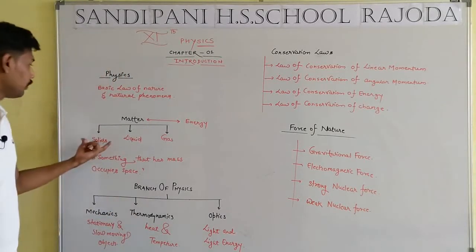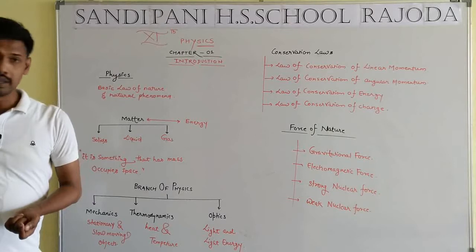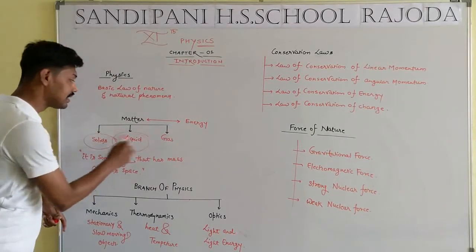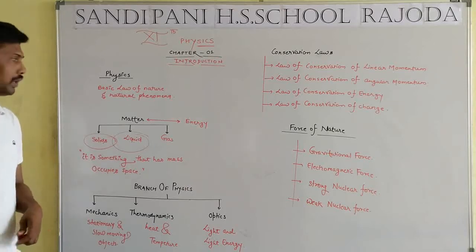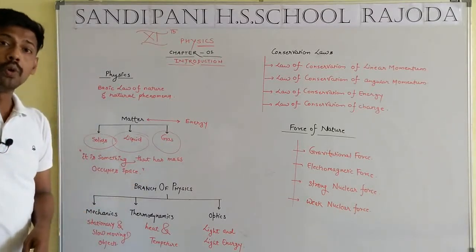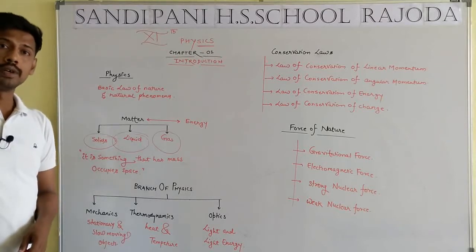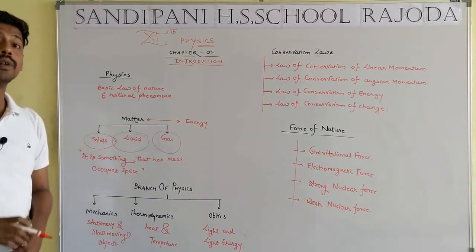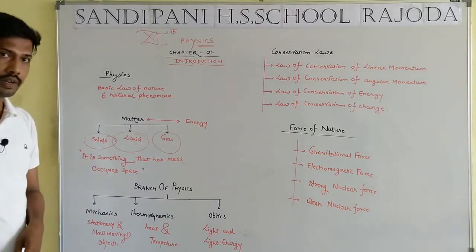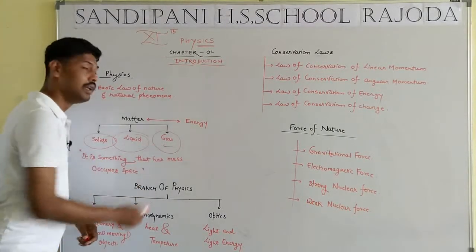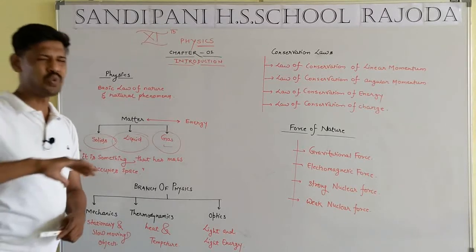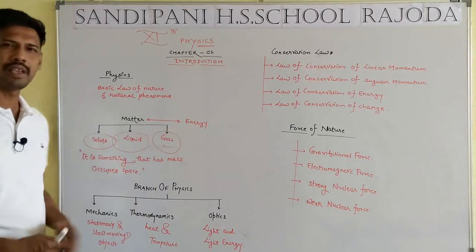Next, gas. In the case of solid and liquid, the particles consist of attraction force, but in the case of gas, particles or molecules consist of repulsion force. So what is the definition of gas?